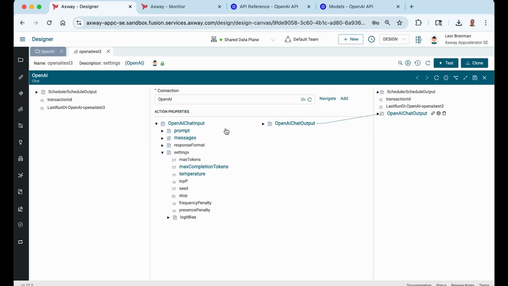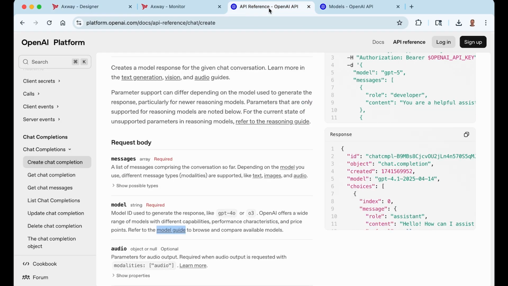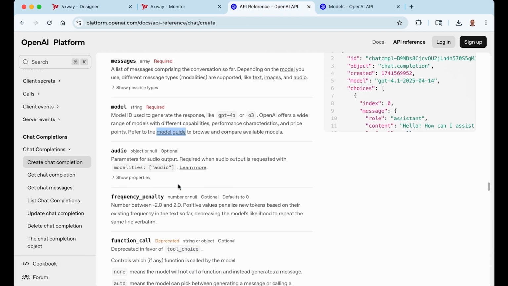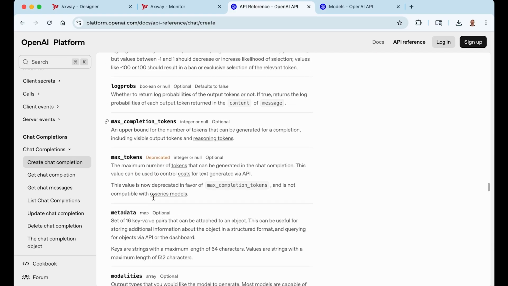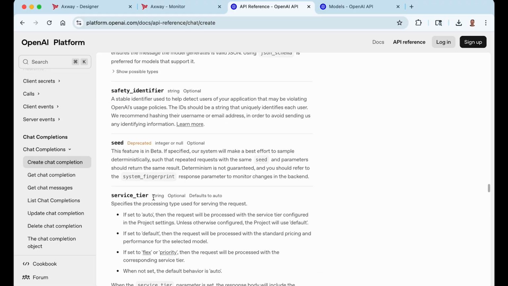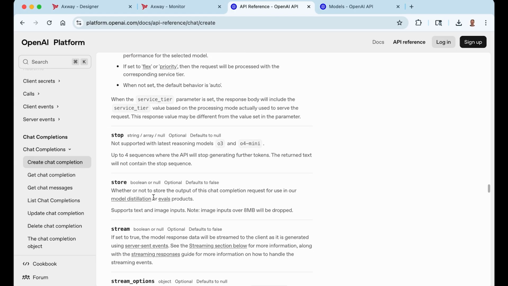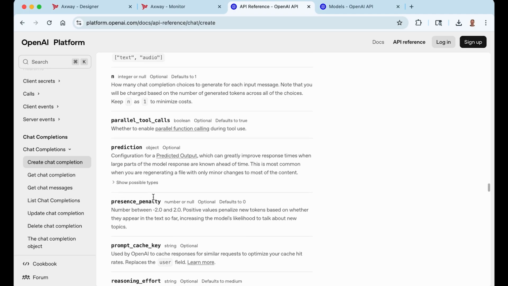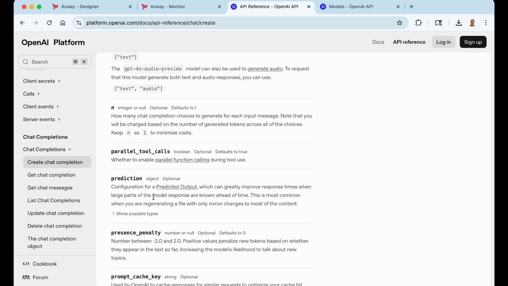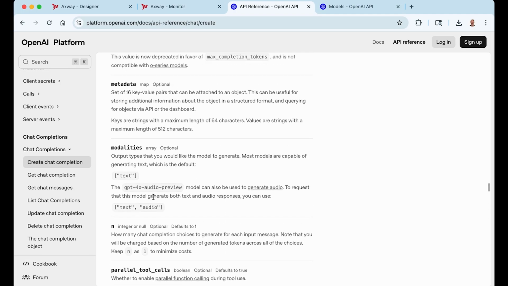If you want to learn about those settings, you can go to the OpenAI API reference and take a look at max completion tokens, and you can also take a look at temperature. Every request requires some tokens for the request and obviously for computing the response.